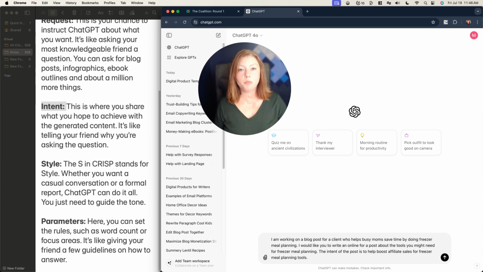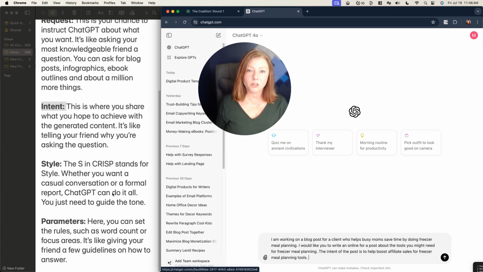So the I portion of my prompt is going to be the intent of this post is to help boost affiliate sales for freezer meal planning tools. The next thing that we do is style. So there's a couple different ways that you can tackle style when it comes to the Crisp Prompt Framework. It can be the tone that you're looking for in the writing, which is what we're going to use here. But it can also be the format that you're looking for. So a lot of times I will use the style portion of the prompt to ask for something in a table or some type of specific outline. Sometimes I'll ask for something in Markdown.